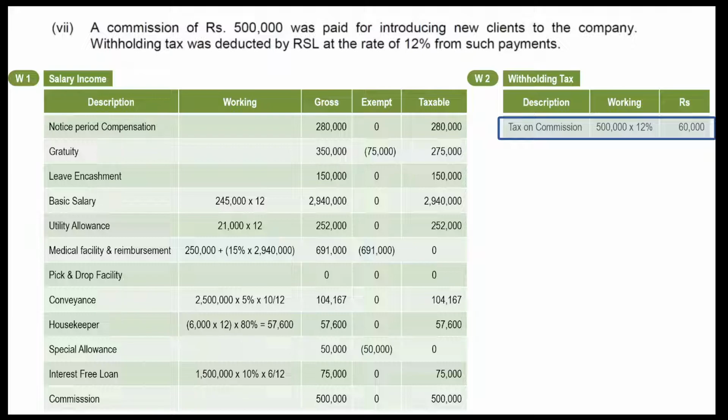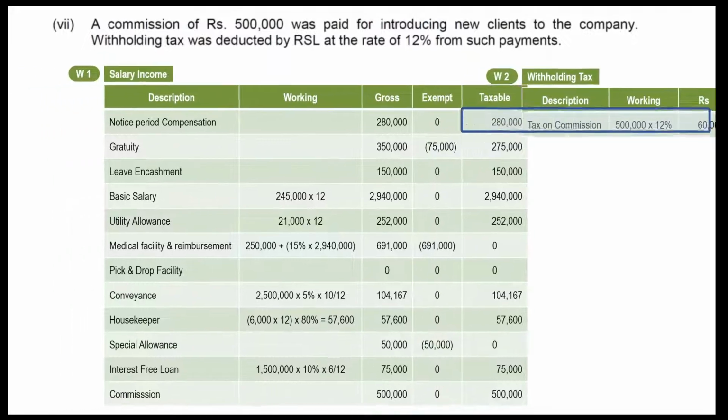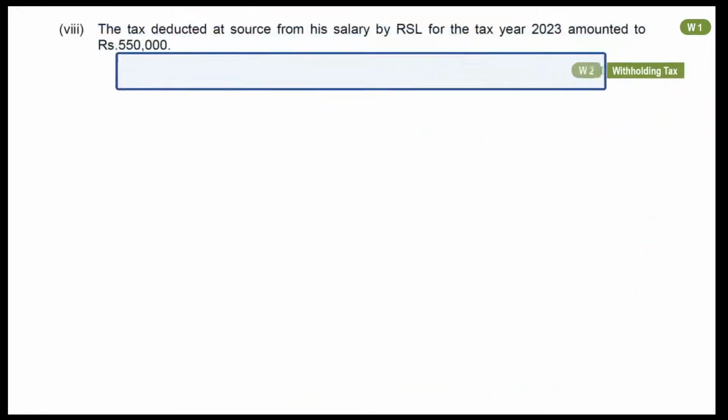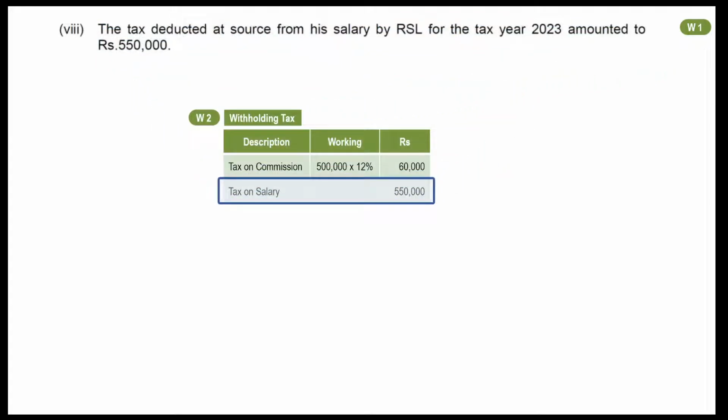Eighth point is about withholding tax. This has been deducted by RSL. We will mention it in working 2, which we created for withholding taxes.